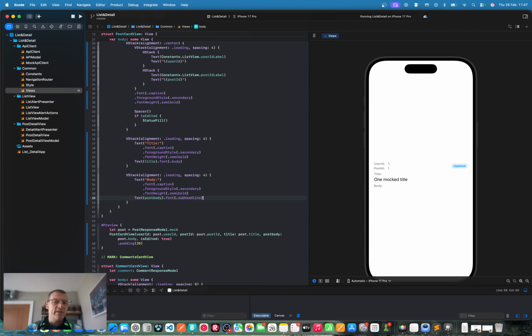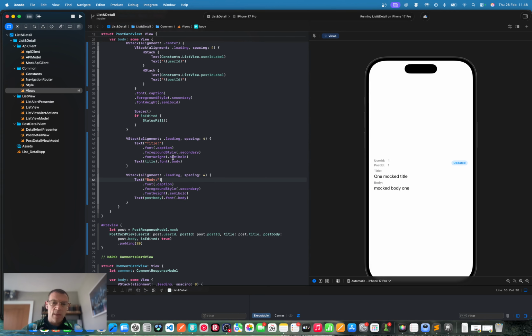Why have I two VStacks here? Yes, because we've got just that added bit of spacing in between here. So we have two VStacks, 1 and 2, covering this block and this section, we'll say. And what have we got? This is a sub headline. This is body. I think this should be the other way round. So sorry about that. Let's go for this being body.